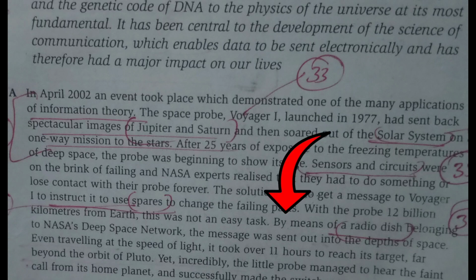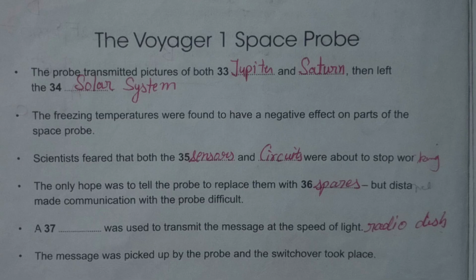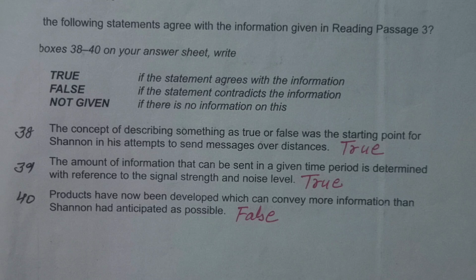By means of a radio dish belonging to NASA's Deep Space Network, the message was sent out into the depths of space. Even traveling at the speed of light, it took over 11 hours to reach its target. So its answer is radio dish. Next 38 to 40 questions are true, false and not given. First question is, the concept of describing something as true or false was the starting point for Shannon in his attempts to send messages over distances.